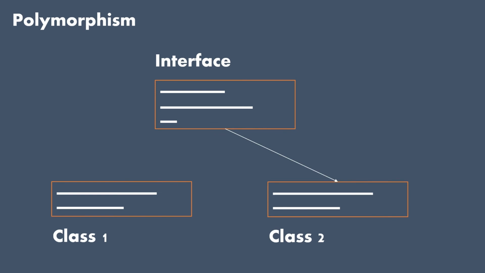So we don't need to change anything. For example, there is a caller that is using this interface to call some methods like get and save. He doesn't need to know that the implementation has been changed from class 1 to class 2. The interface will now start pointing from class 1 to class 2, but the caller will still be calling the same methods. So polymorphism provides us with this functionality to point to different base classes based on the requirements.